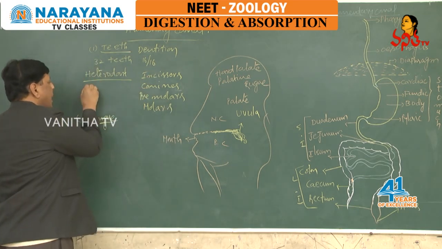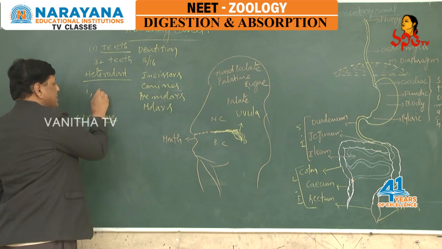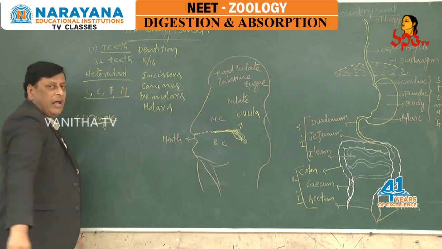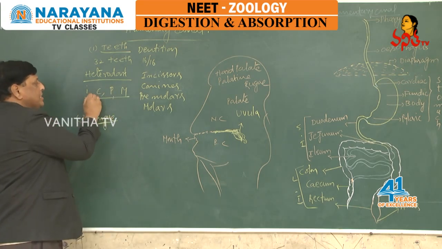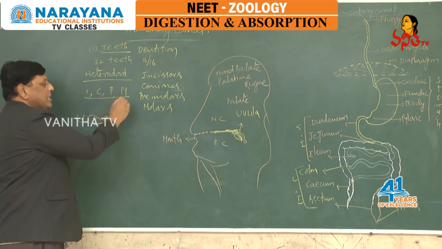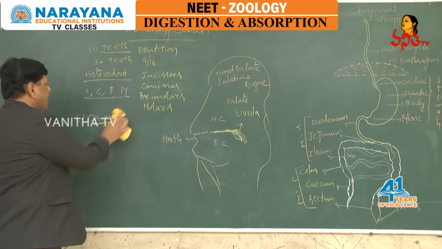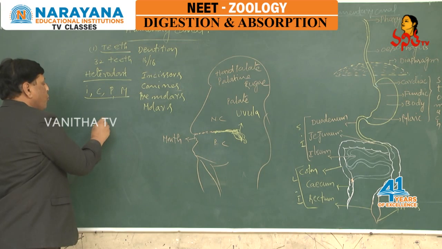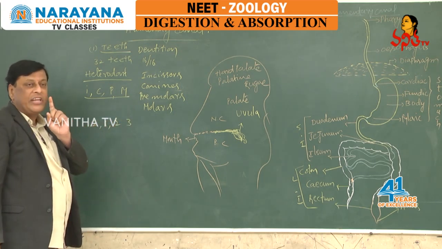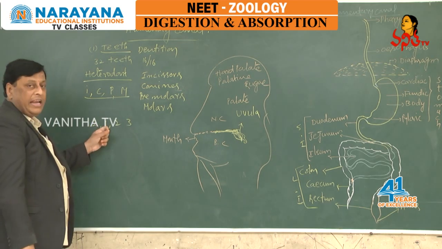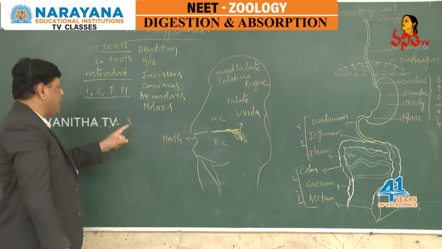Incisors are coded by I, canines C, premolars P and molars M. In half of the upper jaw, we see ICPM: incisors, canines, premolars and molars. In the upper jaw, there are 2, 1, 2, 3: 2 incisors on each side of the upper jaw, 1 canine, 2 premolars and 3 molars.